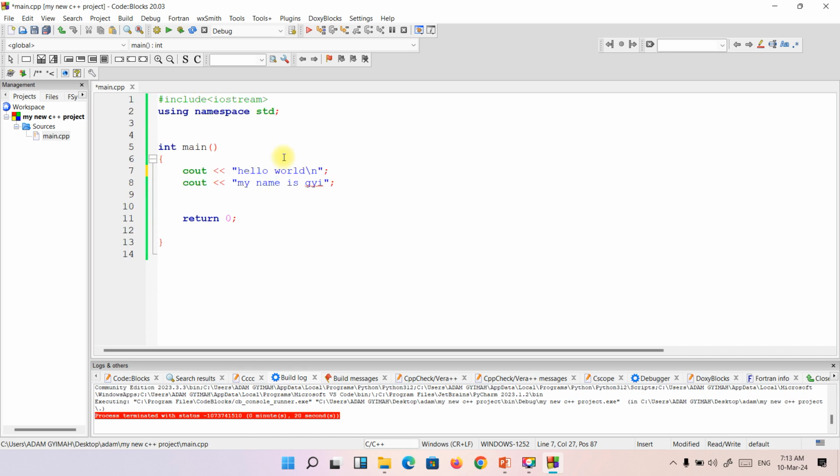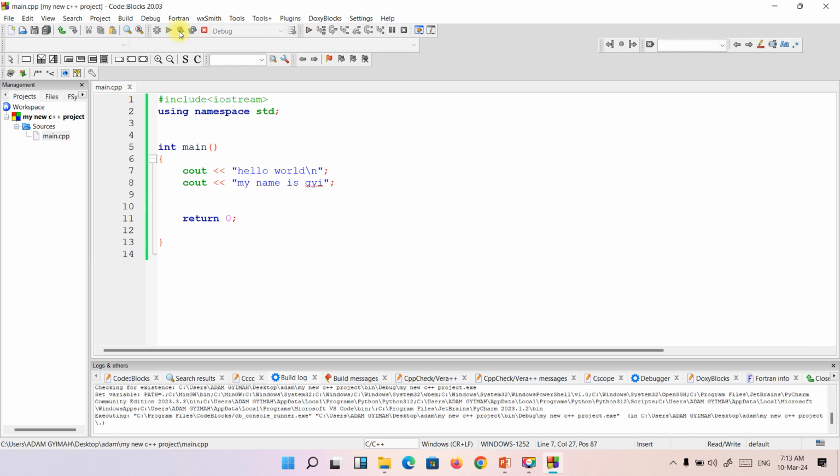Let me zoom in. This backslash n means you are telling the compiler that after it finishes executing hello world, it should break to the next line and execute the second line of code there. So let's build and run and see.